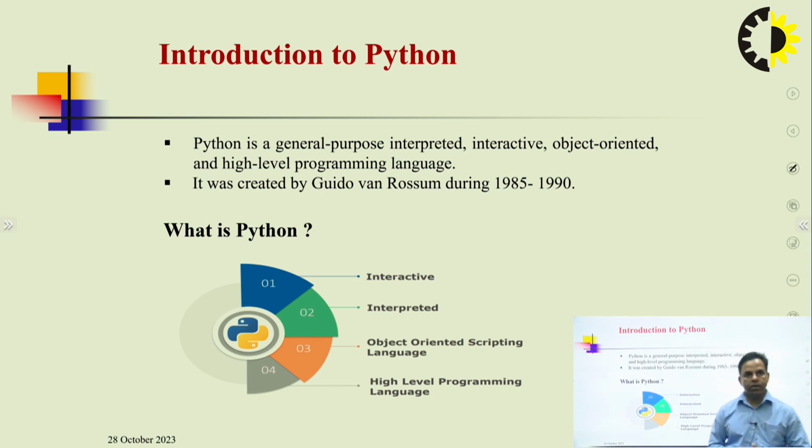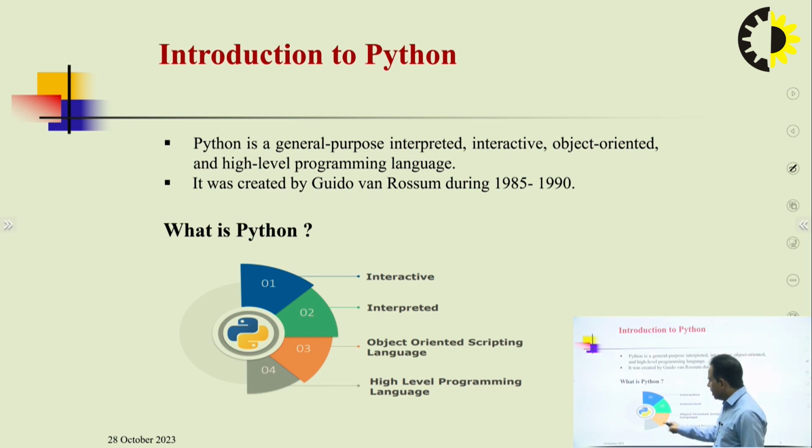Here, in the introduction to Python, basically we need to know what Python is. Before starting in a detailed way, first we need to understand what Python is. Python is a general, interpreted, interactive, object oriented and high level programming language, and it was created by Guido van Rossum during 85 to 91, and we received the first version up to the 1990 era.